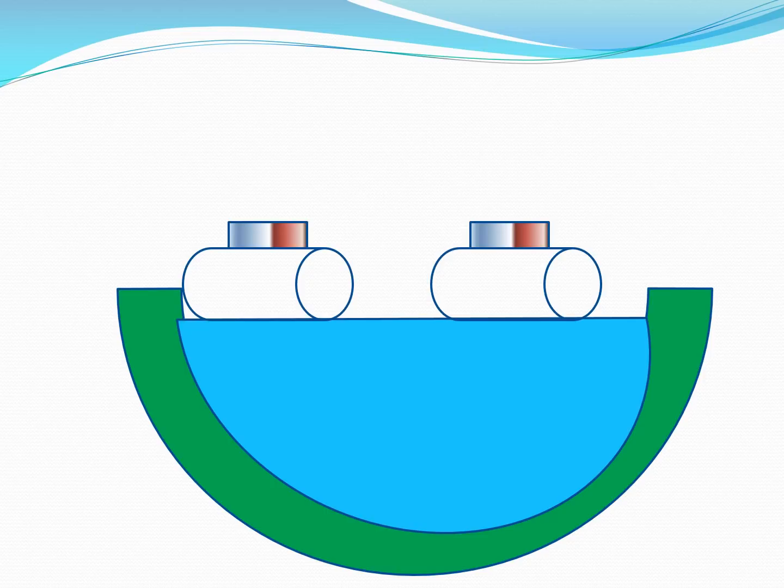This is a very small experiment which we need to know, because of which we'll understand that non-contact forces exist. In this, we have taken a container which is marked in green. In that we have taken water which is marked in blue. On the water we have two bottles or two containers, and on top of that we have two magnets kept. The magnets are being given in two colors, one is silver and one is brown, to show the North Pole and the South Pole. So here the silver colored part is the North Pole and the brown colored part is